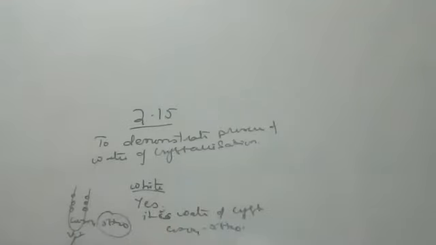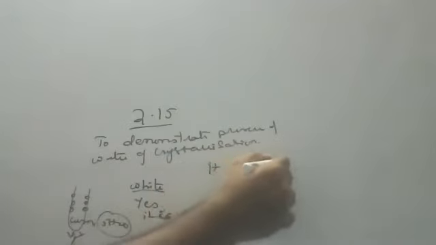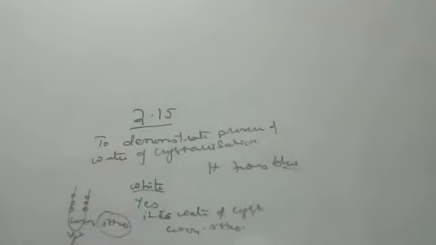Add 2-3 drops of water on the sample of copper sulfate obtained after heating. What do you observe? Anyone? It turns blue. The water of crystallization is restored. The blue color reappears.